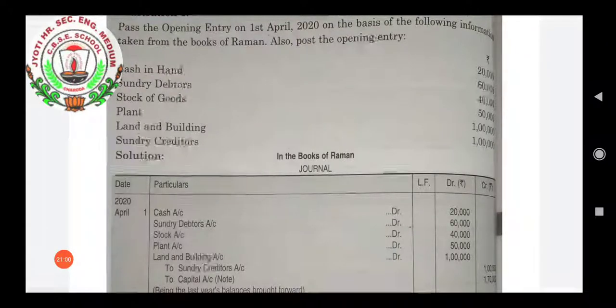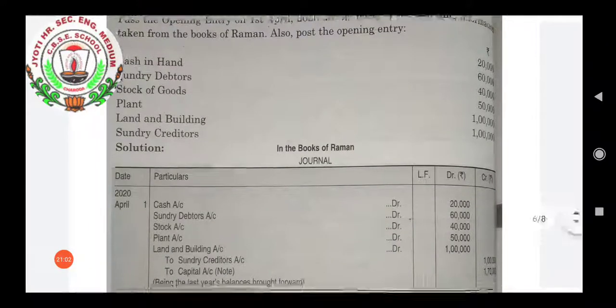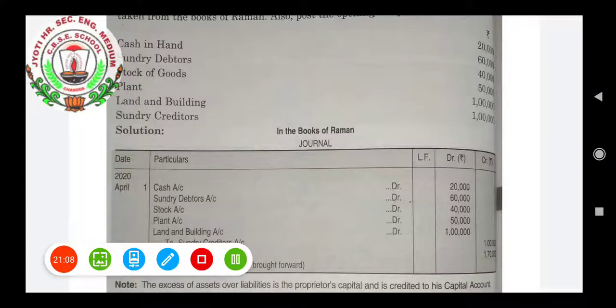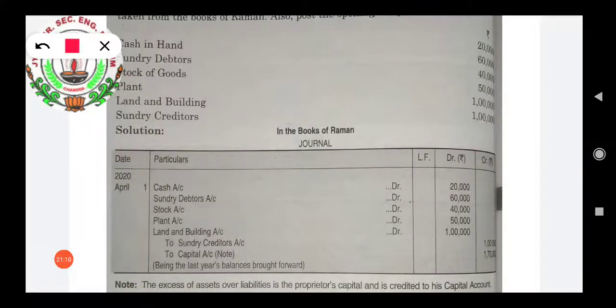As we all know, all the assets we will debit and all the liabilities will be credited. So here cash, sundry debtor, stock, plant, land and building, all these are assets. So all these assets will be debited. Then we have one liability here, sundry creditor.